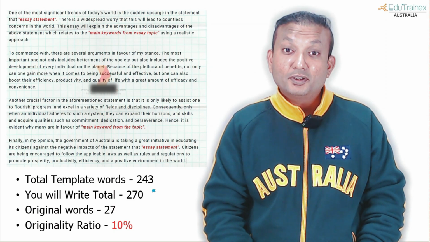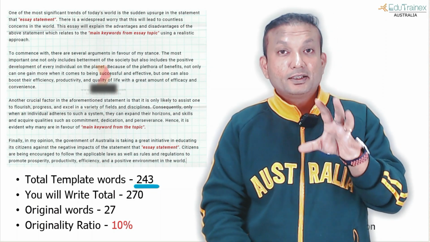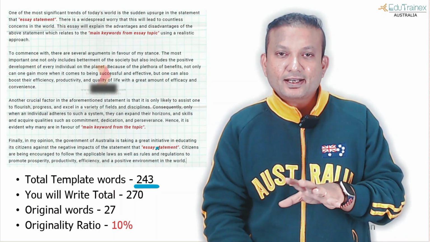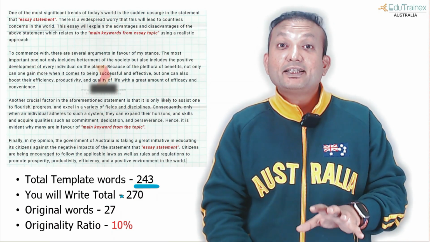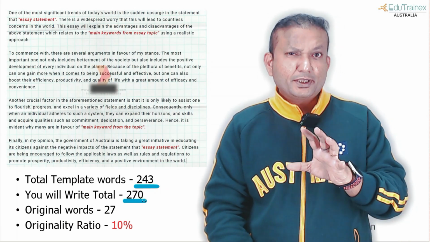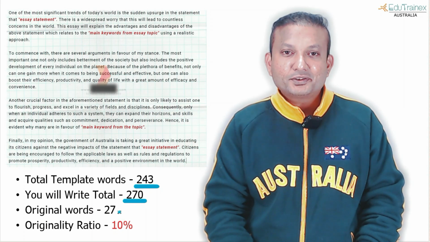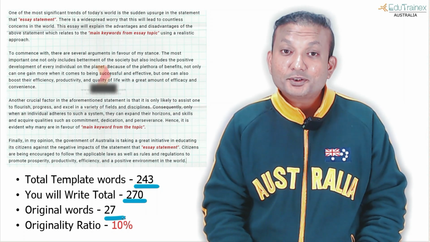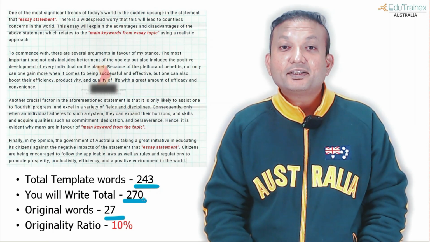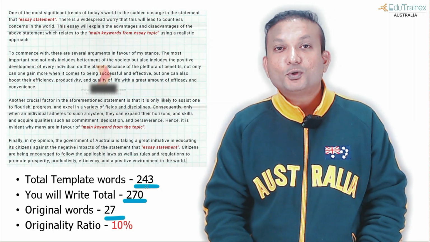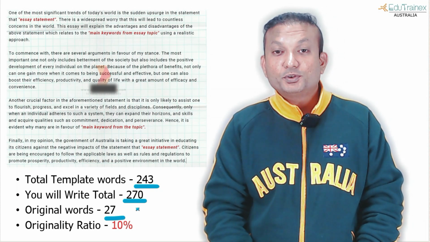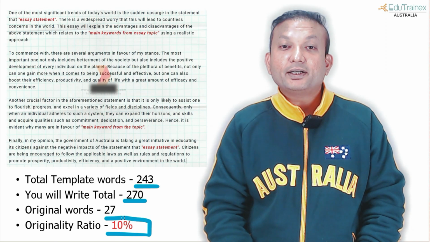Total template words, 243 words, is just the word count of the template, removing these red keyword places that have been highlighted here. So let's say you are writing an essay of around 270 words, okay, which is very close to the final word limit, which is 300. So how many original words have you added? 27. So what it is doing is calculating the difference, 270 minus 243, which is 27 words, divided by the total word count, which is 270, and the ratio is calculated.